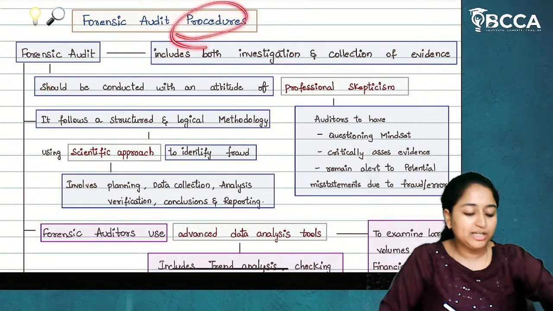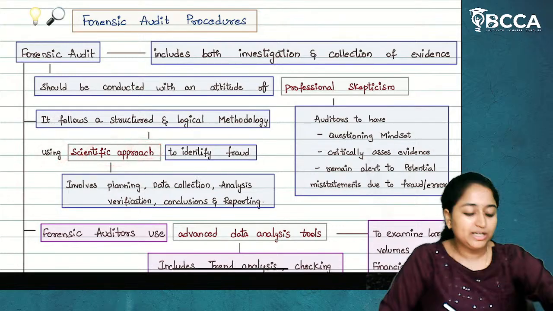So, these are the procedures to be taken in the forensic audit. How should a forensic audit be conducted? First, it should be based on professional skepticism. Now, what is called professional skepticism? Auditors have a questioning mindset, critically assess the evidence, and remain alert to potential misstatements due to fraud or error. It follows a structured and logical methodology using a scientific approach.